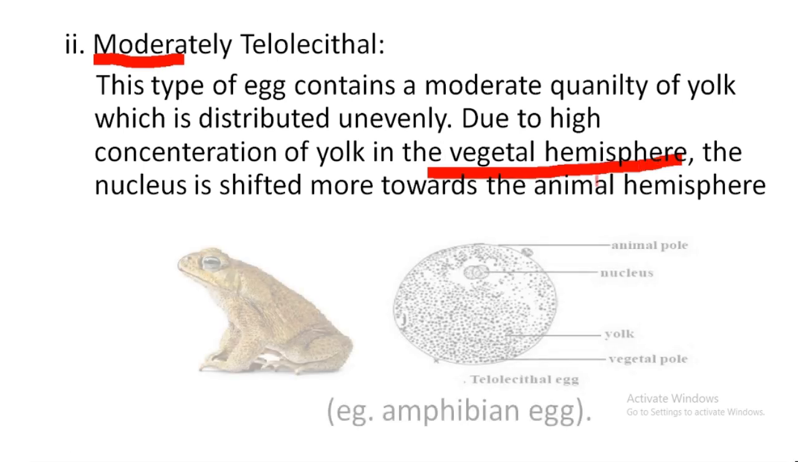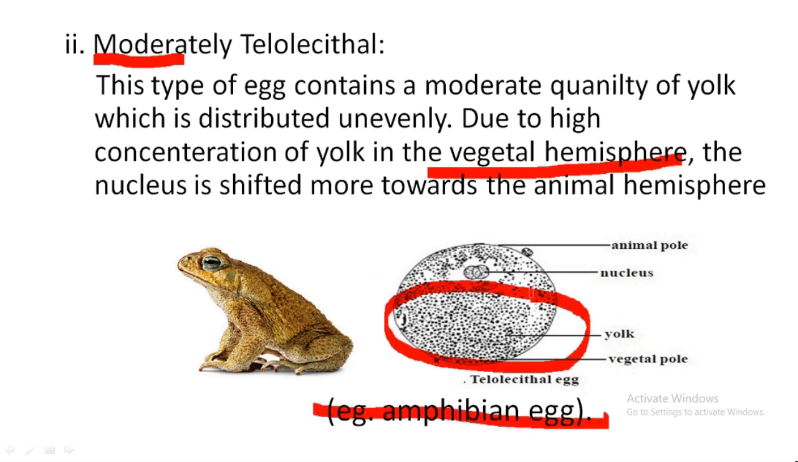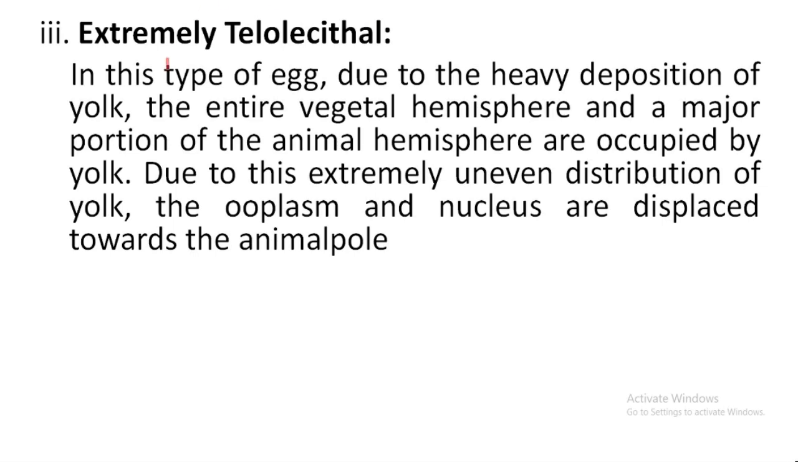Such type of egg is present in amphibians. The majority of the yolk is present in the vegetal hemisphere, and the animal hemisphere has a very small amount of yolk, right? And the third one is extremely telolethal.